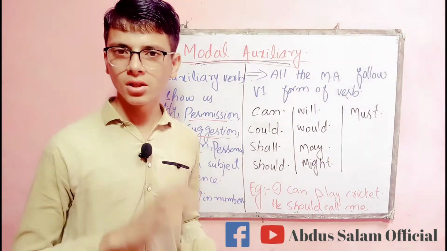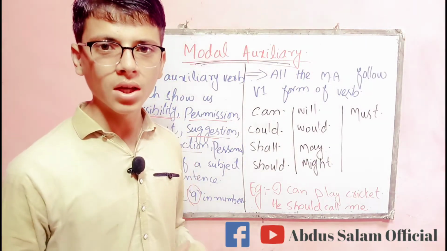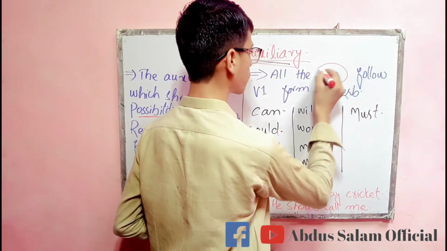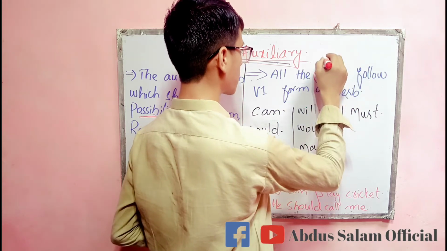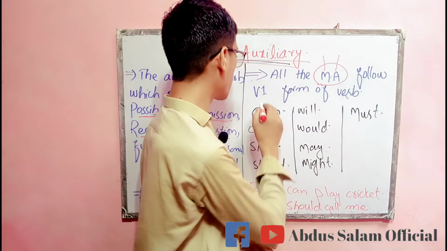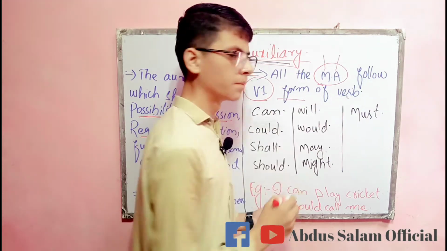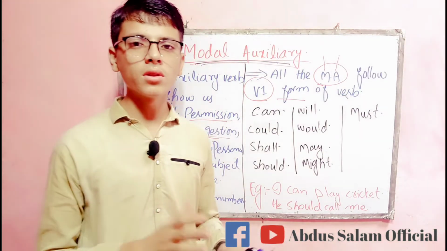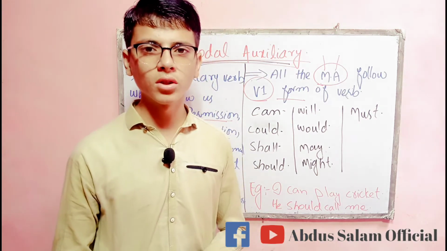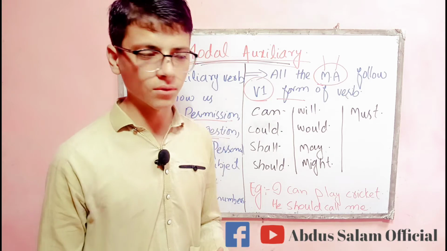We have 9 modal auxiliaries. M stands for modal and A stands for auxiliary. All the modal auxiliaries are followed by the first form of the verb. It means that when we use a modal auxiliary verb in a sentence, after the auxiliary verb we must use the first form of the verb.